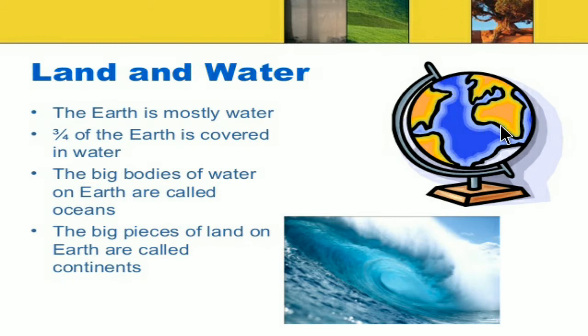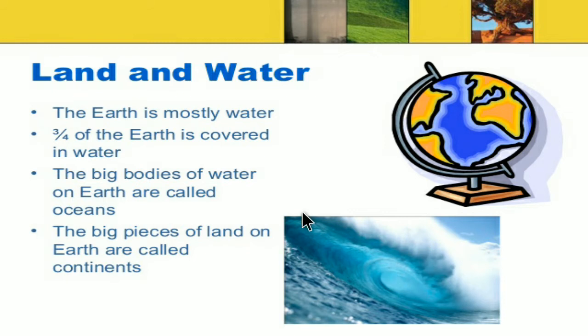This blue color is water, and so many parts of our Earth are covered with water. The big bodies of water on Earth are called oceans.